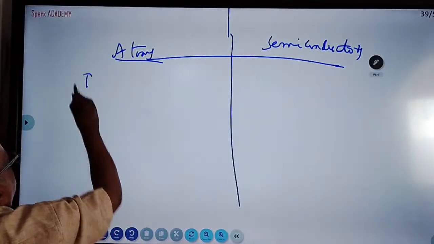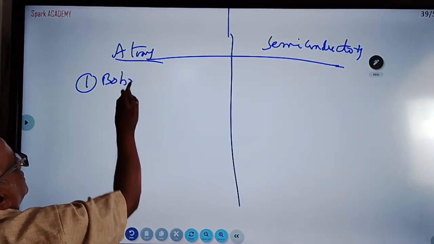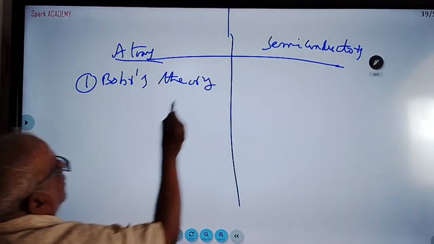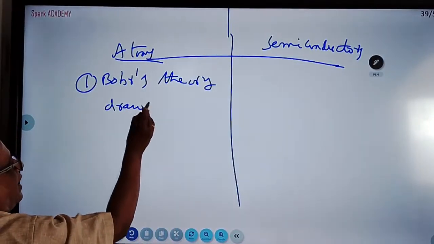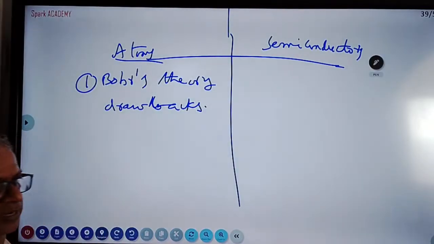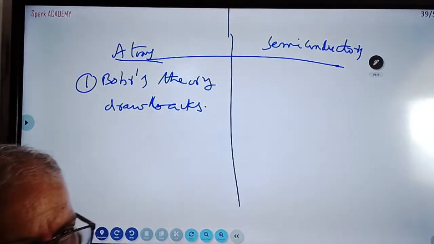There are two very important questions. Bohr's theory drawbacks, they are asking. What are Bohr's theory drawbacks? It can explain the frequencies of spectral lines, but cannot explain the intensity of spectral lines. Intensity of different spectral lines are different.